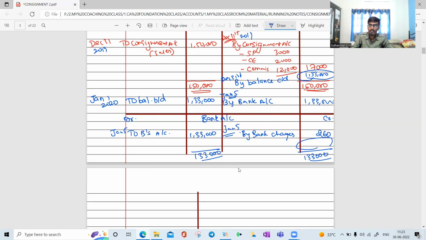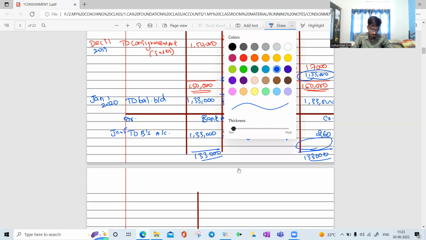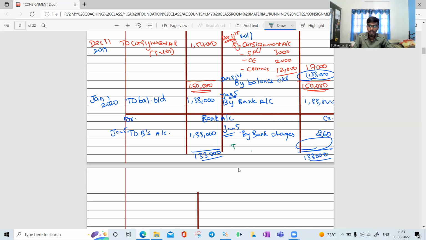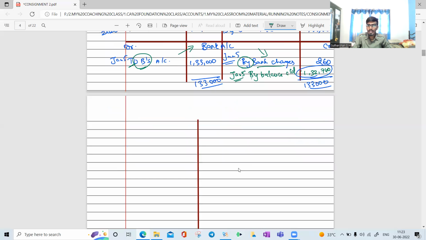So if we do this, what is the balance amount, Sneha? What is the balance amount? 1,32,740. Okay. Why? Because of B, my bank account balance will increase. Because of bank charges, my bank account balance will decrease. So I am using by and I am using to. So 1,32,740 is the carried down balance. By balance carried down.